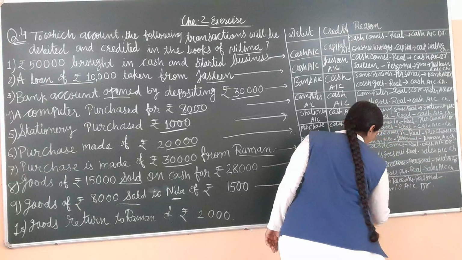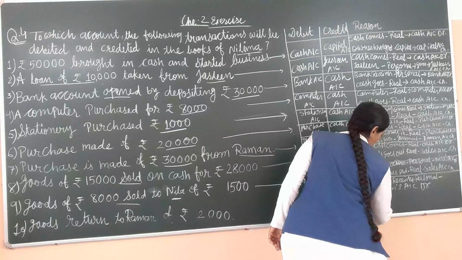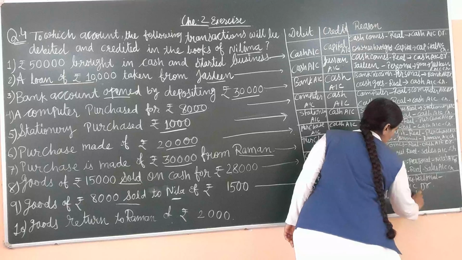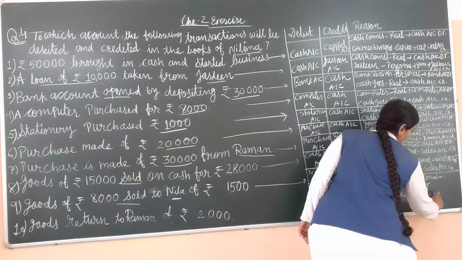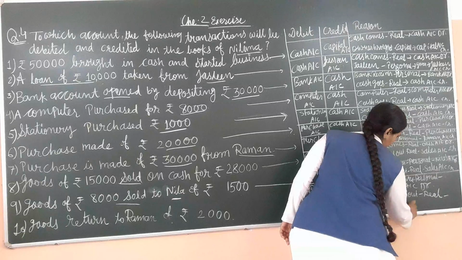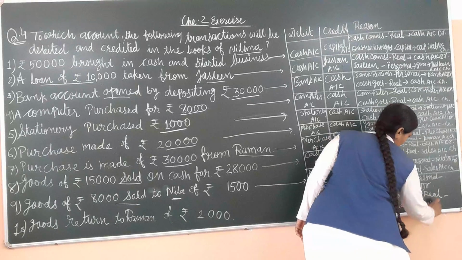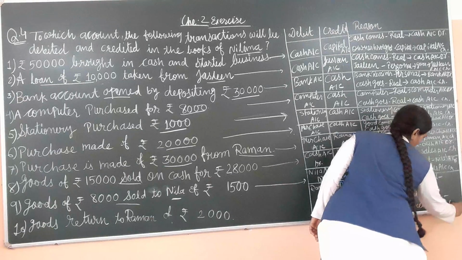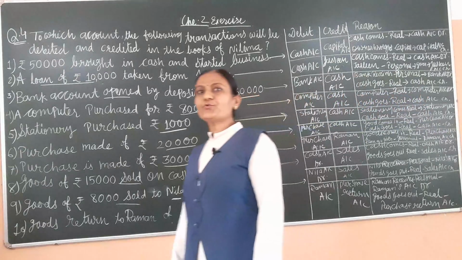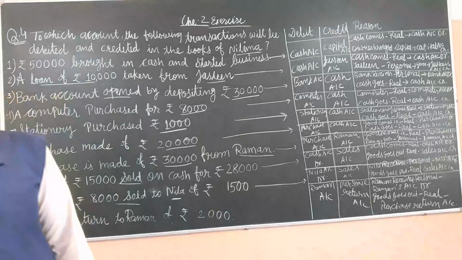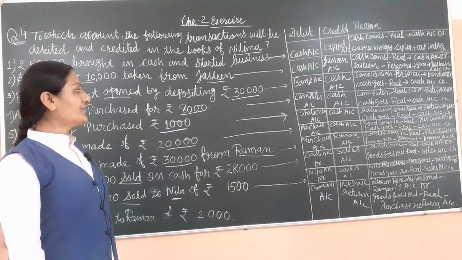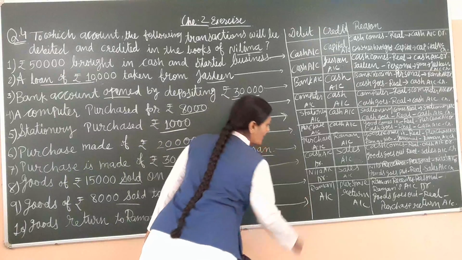And in the form of purchase return, goods goes out, and as per the real account, it is purchase return account. When there is a purchase return, we apply the rules of real account, and so goods goes out, then it is a credit.